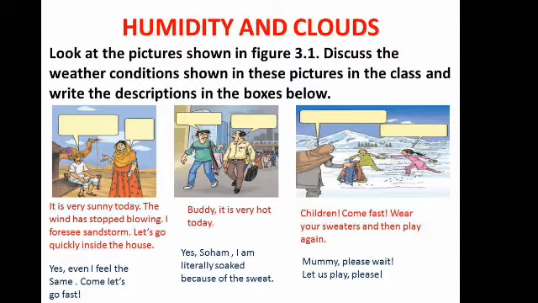Second number picture. Buddy, it is very hot today. Yes, Soham. I am literally soaked because of the sweat. Second number figure through we can understand.